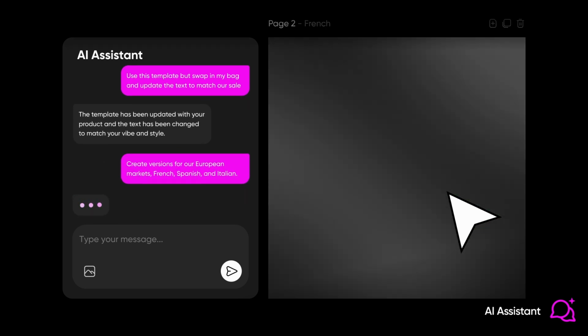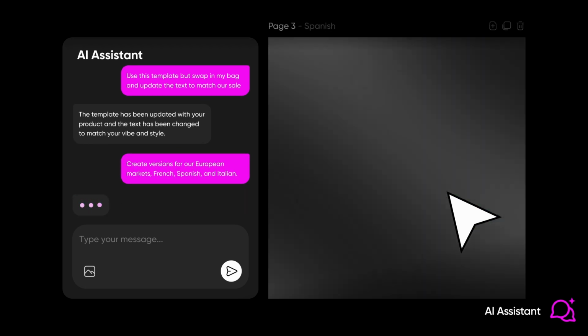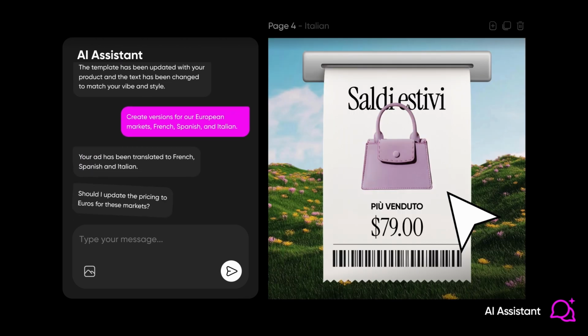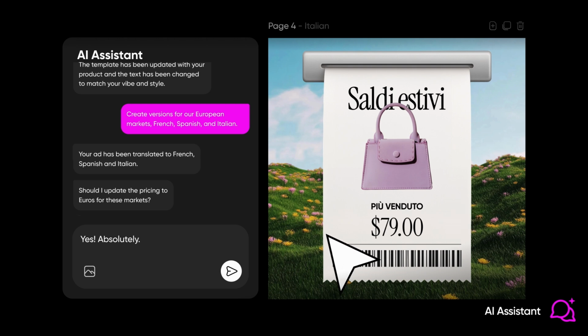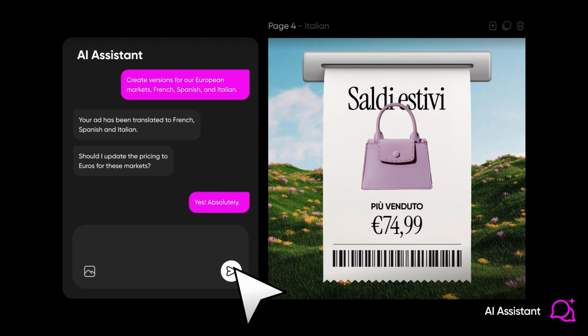Create versions for our European markets, French, Spanish, and Italian. But wait for it. Here's where it gets crazy. Should I update the pricing to euros for these markets? There it is. It's not just executing, it's thinking ahead. It's being your creative partner.